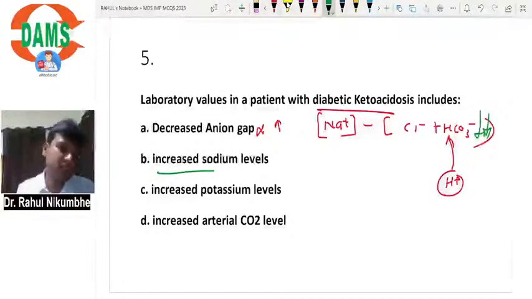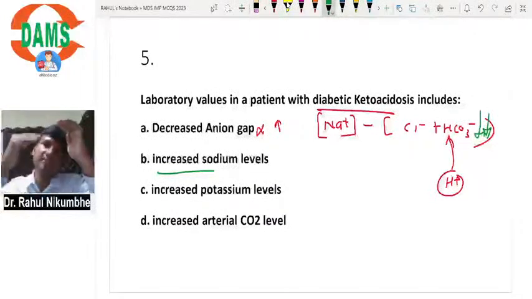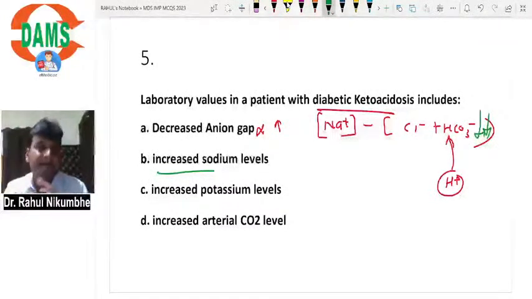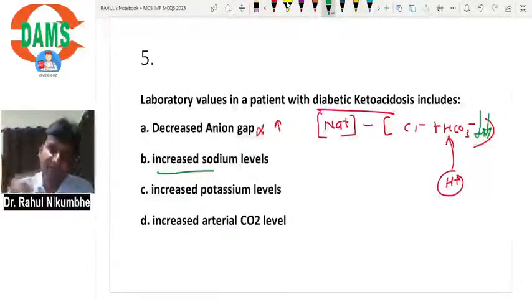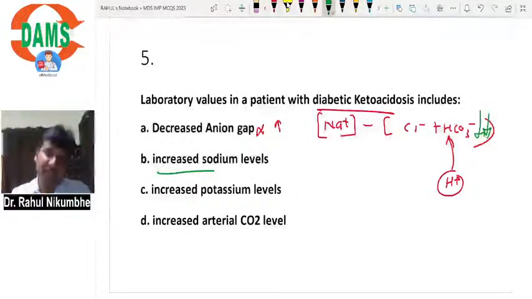Increase sodium levels? No. Whenever glucose level increases in blood, sodium level decreases in blood. Serum glucose and serum sodium, it is inversely proportional. It is the sentence from Harrison. When serum glucose increases by 100 milligram per dl, serum sodium will decrease by 1.6 milli equivalent per liter. Okay, so in diabetic ketoacidosis, glucose level increases, so sodium level should decrease.